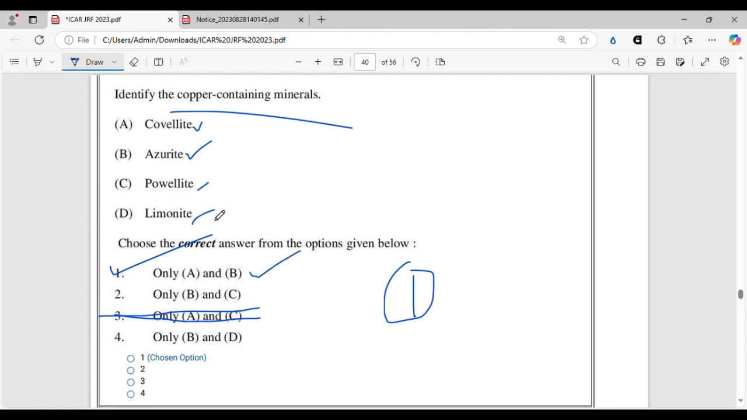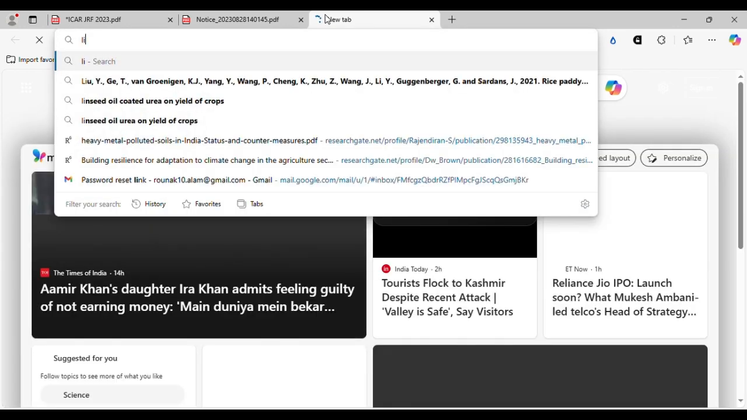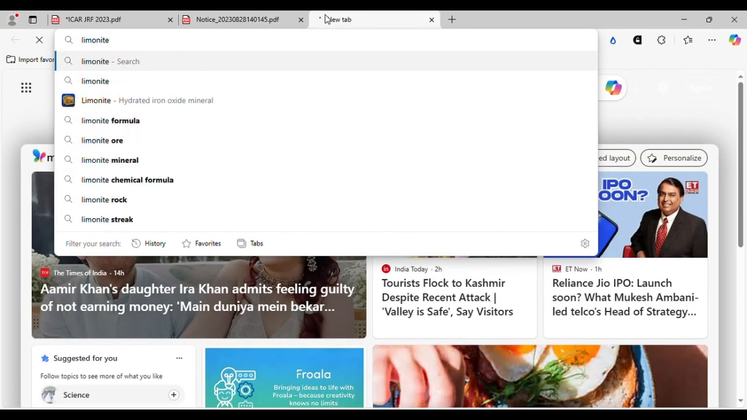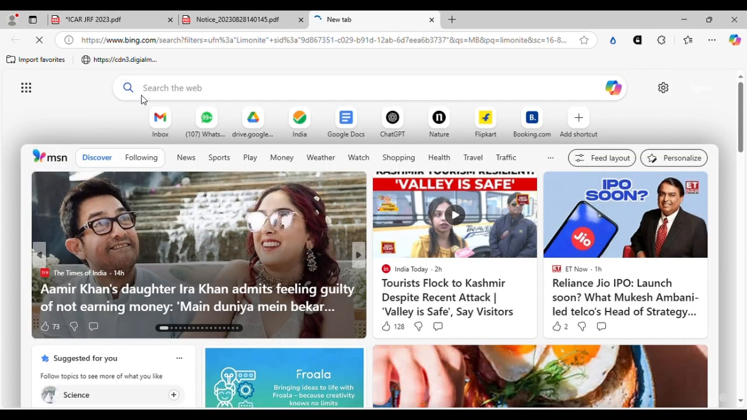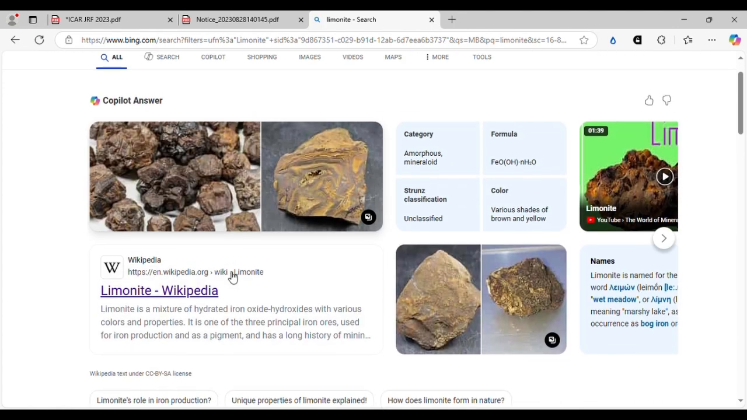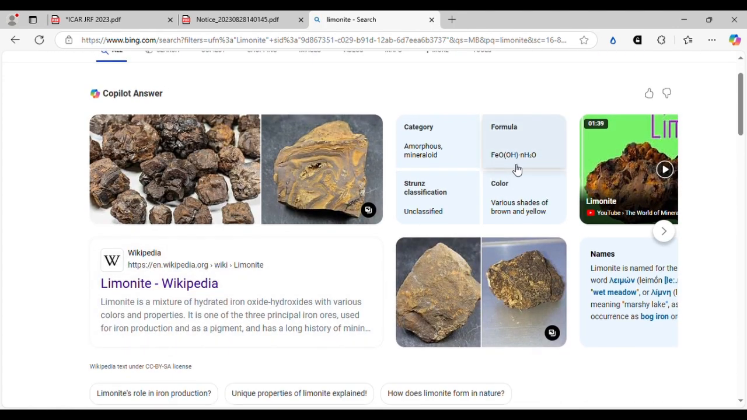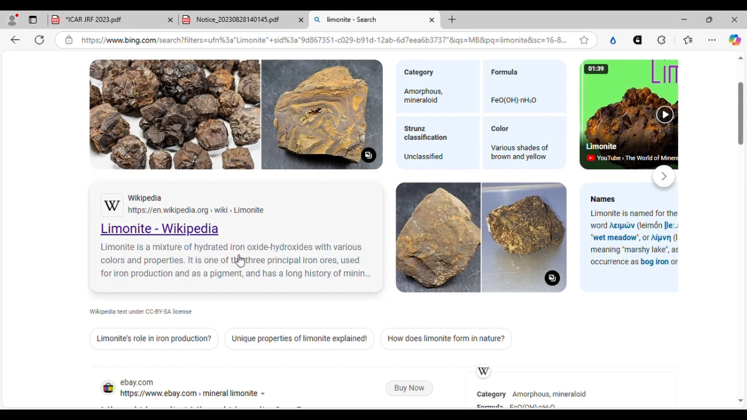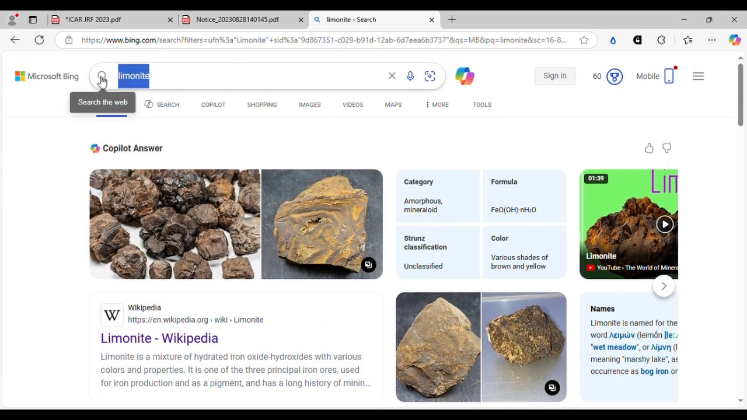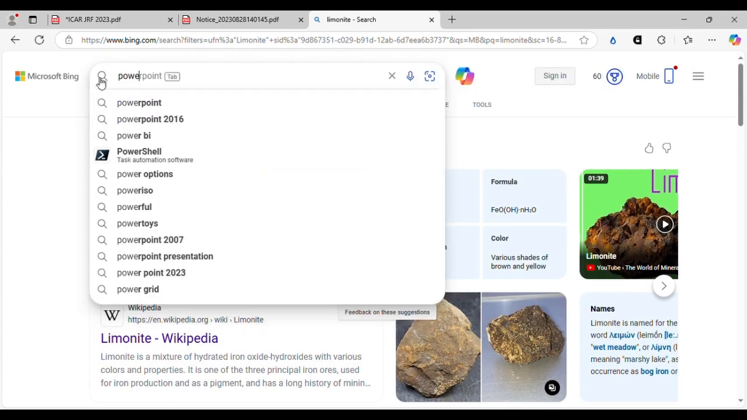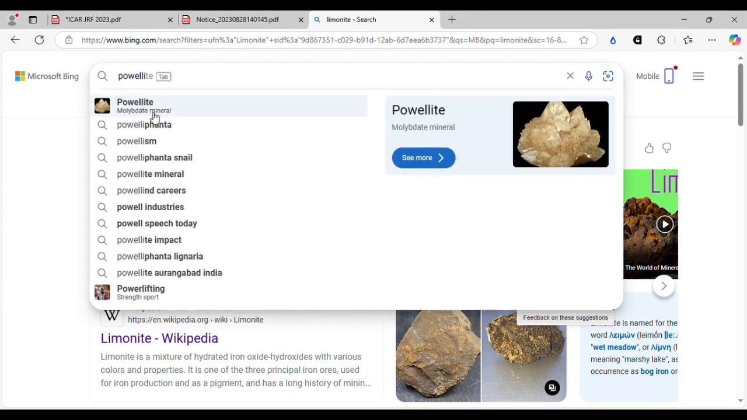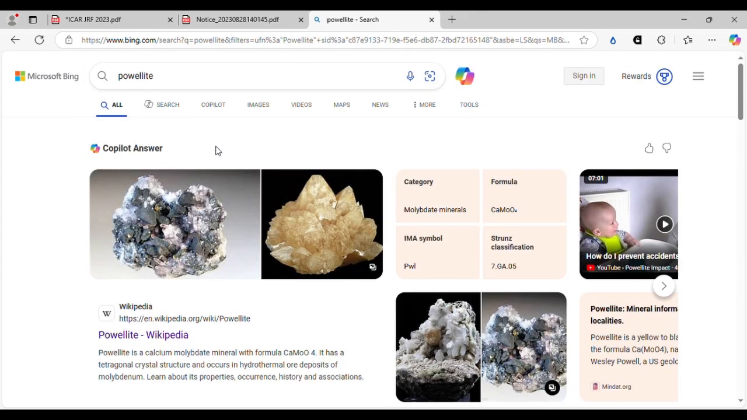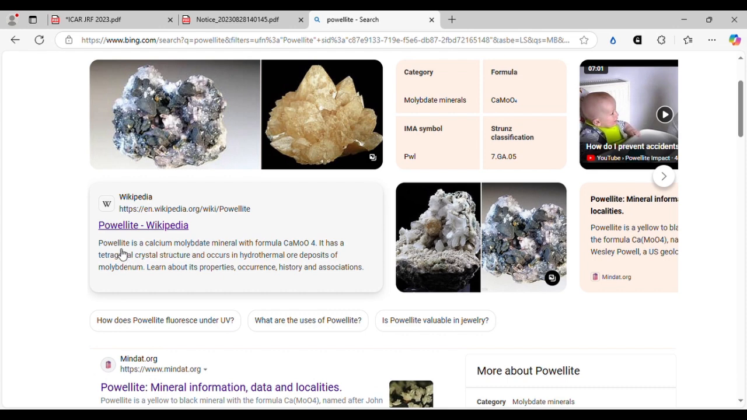As far as I remember, limonite probably contains iron and covellite contains... Let me check here. I don't want to be wrong. Yes, I was correct. Limonite means iron containing mineral. You can see FeOH, and it is a mixture of hydrated iron oxide and hydroxides, whereas covellite, I think, is molybdenum. Yeah, it is a molybdenum containing mineral. So covellite is calcium molybdate.